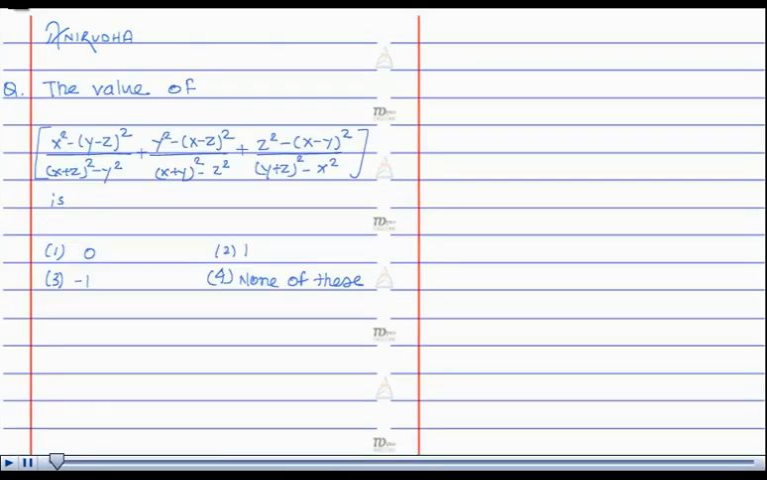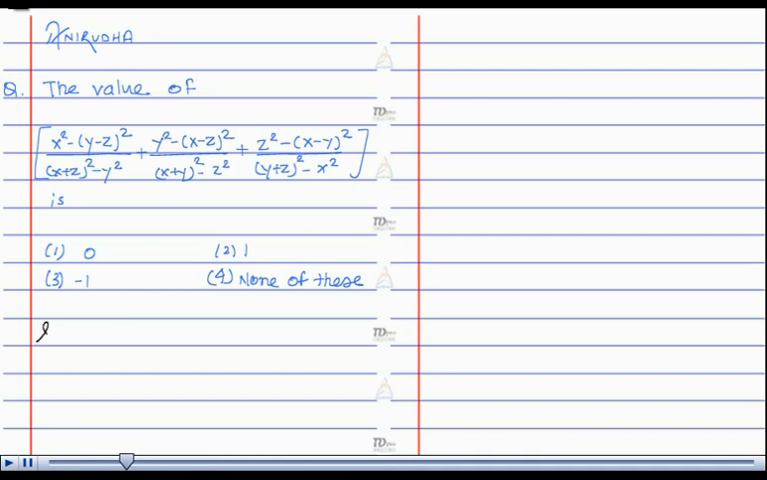The question is the value of x square minus y minus z whole square upon x plus z whole square minus y square, plus y square minus x minus z whole square upon x plus y whole square minus z square, plus z square minus x minus y whole square upon y plus z whole square minus x square is.